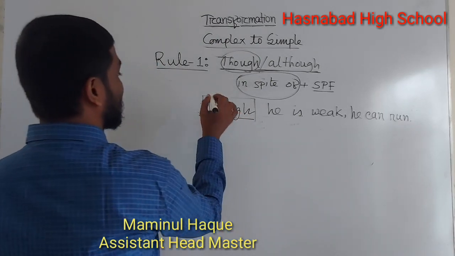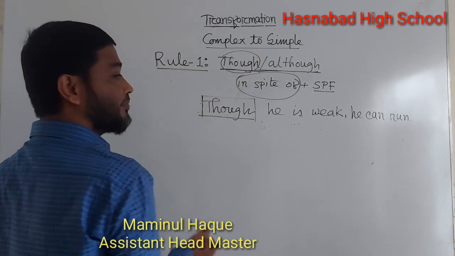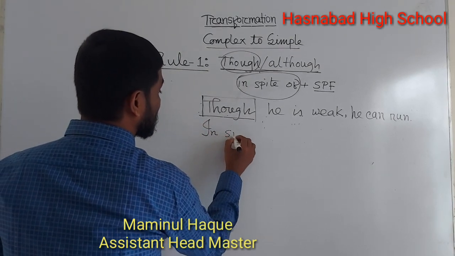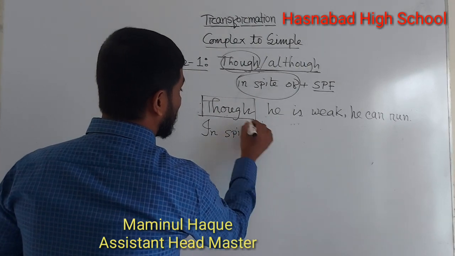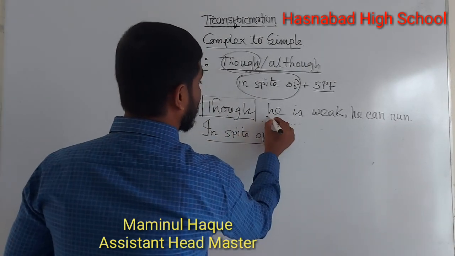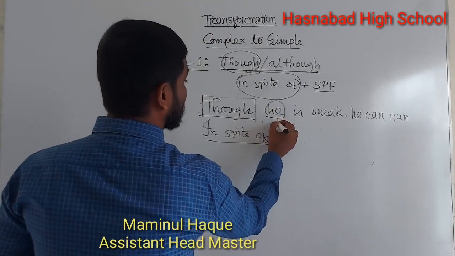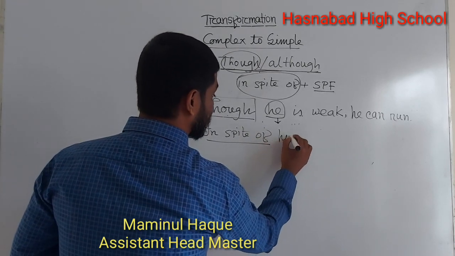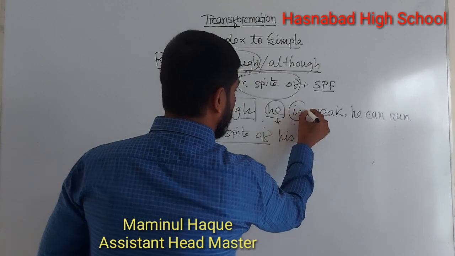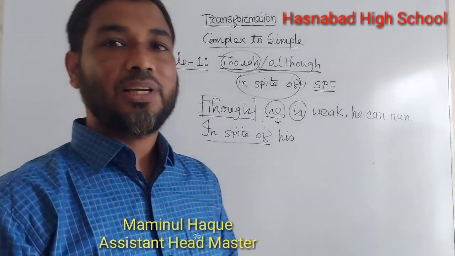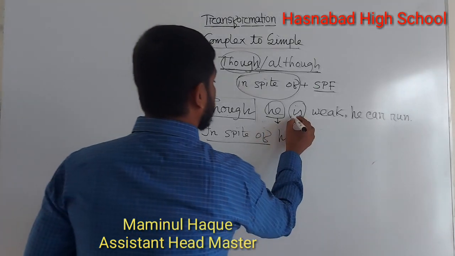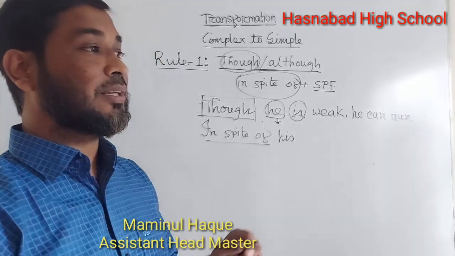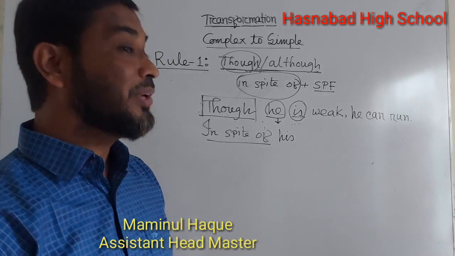If we turn the complex sentence, at first we have to write in spite of instead of though, and there is a subject. It must be changed into the possessive form his. Then we must change the word is, that is the linking verb. And if any sentence includes am, is, are, was, were, then it must be changed into being.